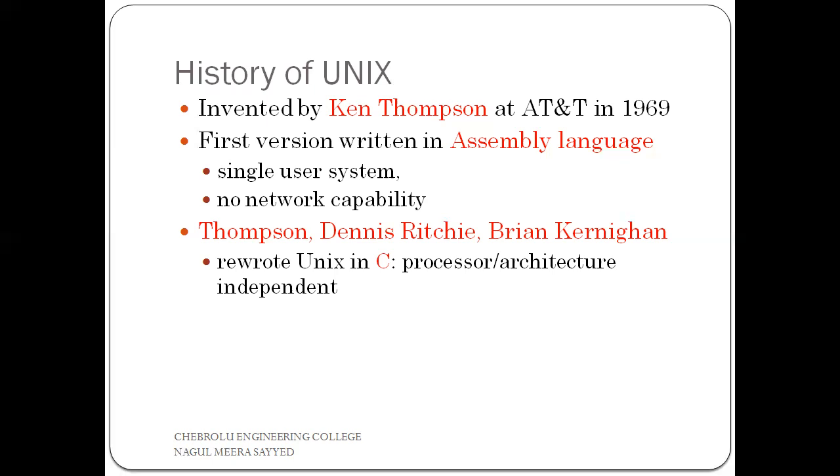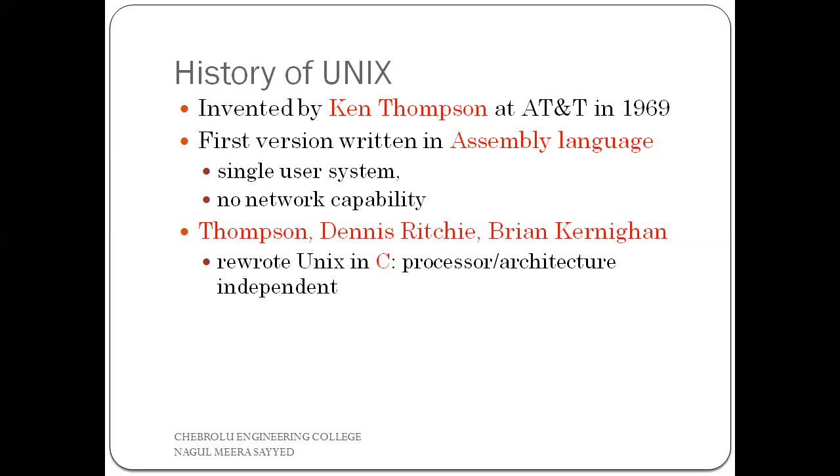For example, which language is used to develop the Unix operating system? The answer is C. If the question mentions the first version, then our answer is assembly.